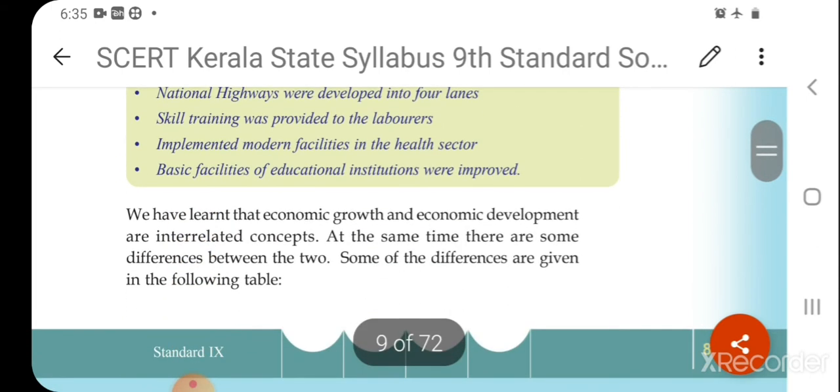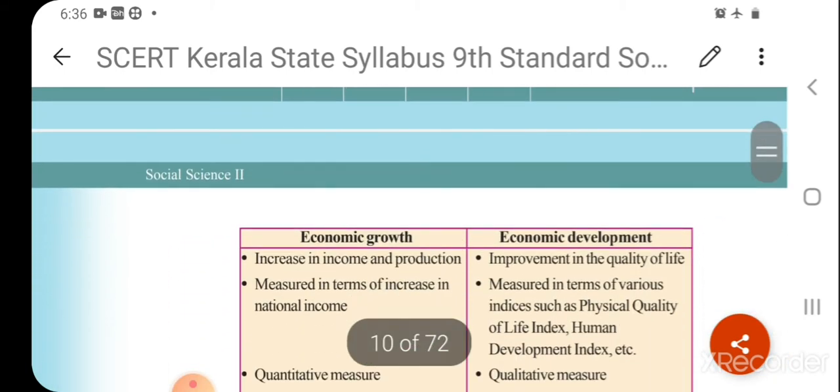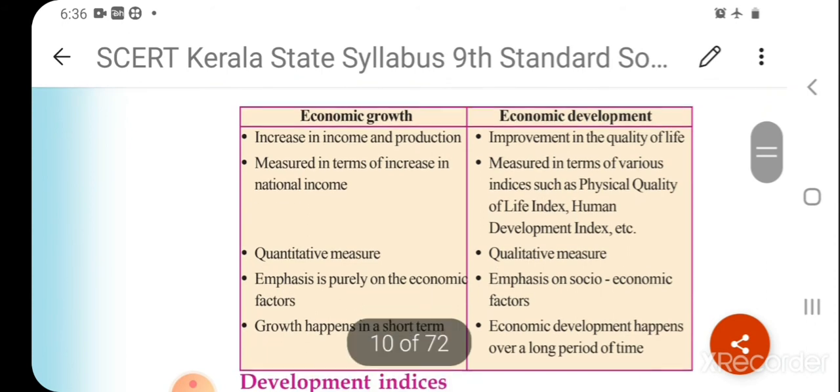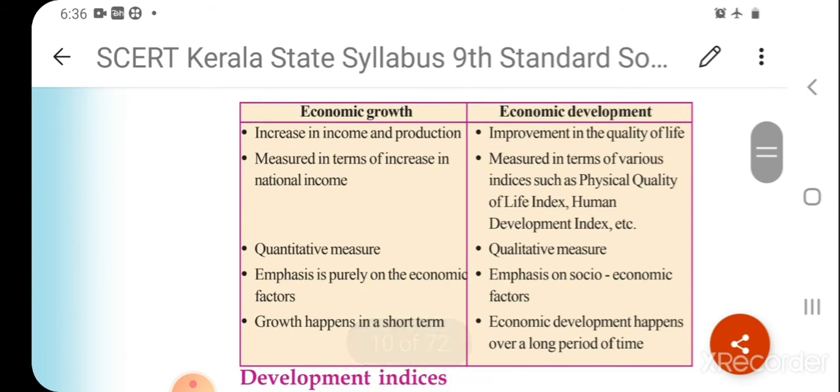We have learned that economic growth and economic development are interrelated concepts. At the same time, there are some differences between economic growth and economic development. Let's see the difference between them in the table.